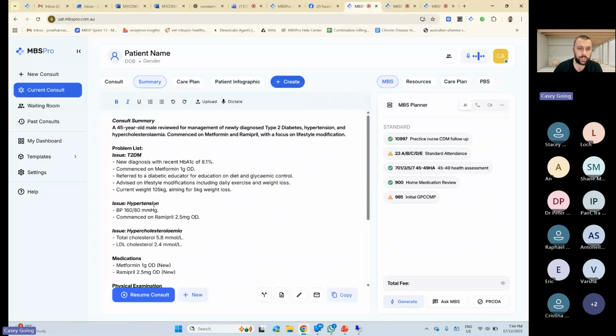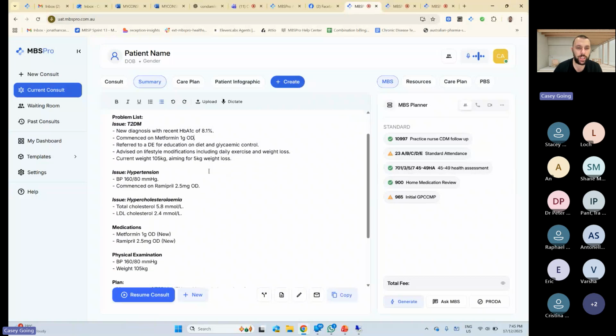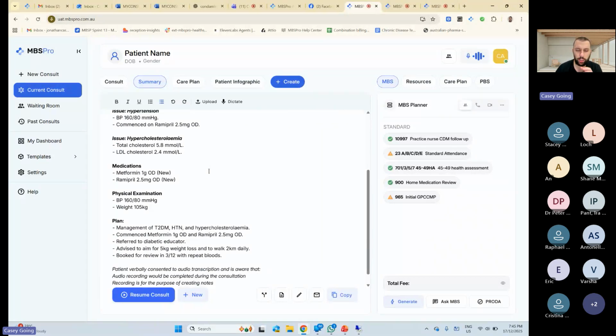You might also like, for example, hypertension to be HTN. You might call a diabetic educator a DE, whatever, and it'll remember that and then write it exactly like that based on all of your notes. So it's not learning from patients, it's learning from your edits. It'll apply those edits in the future and make it really, really accurate. So it's a super cool thing.